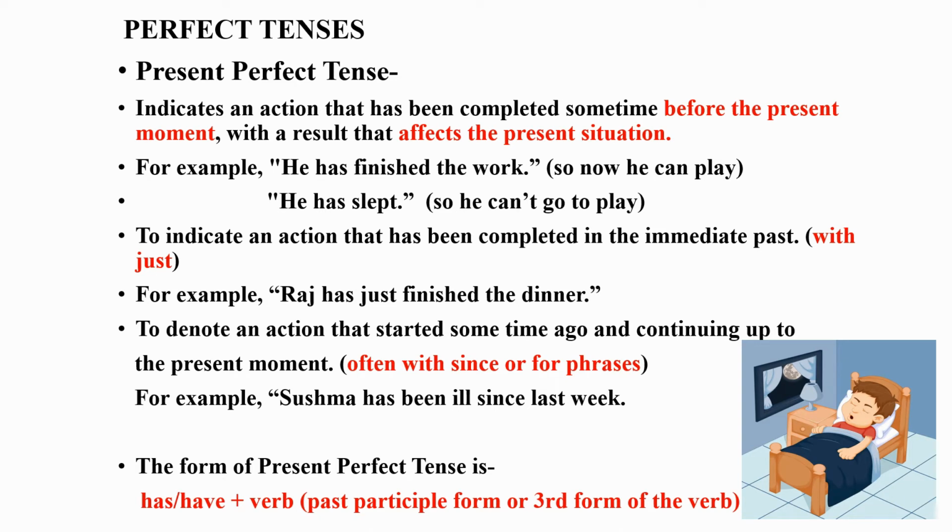The form of present perfect tense is has, have plus verb past participle form or third form of the verb. So students, no need to get confused, because in perfect tenses, whether it is present perfect tense, the third form of the verb or past participle form of the verb is being used. So no need to get confused whether it is past tense or present tense. Actually it is present perfect tense.